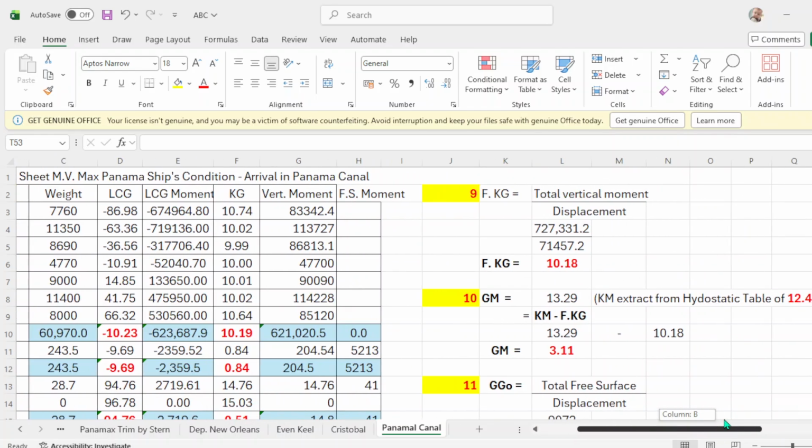Number 10, to get the GM is KM minus final KG. So before you get your GM, you must take your KM of the drop of 12.47. So what is the KM of 12.47?